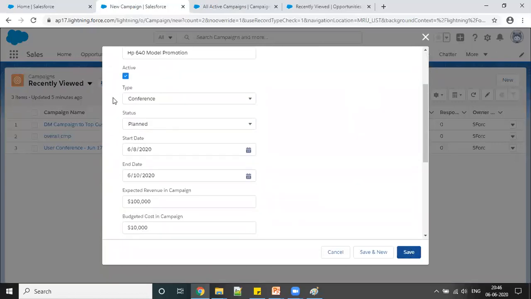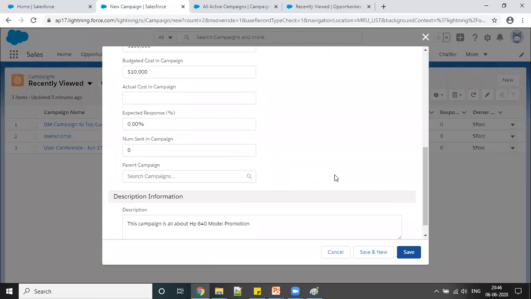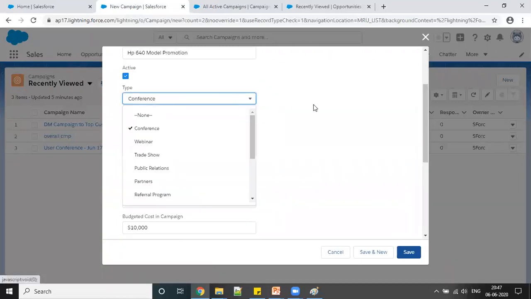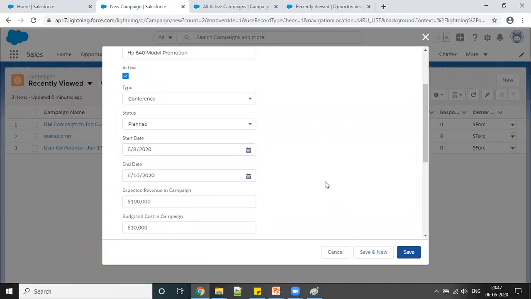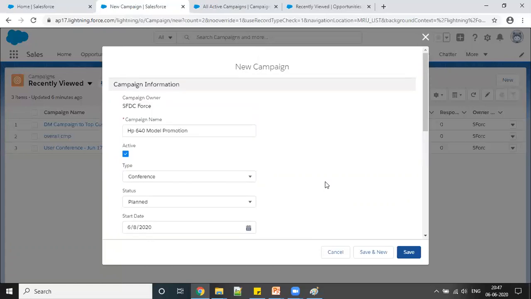Again, I'm saying this is all standard fields. We can add new fields, we can remove some values, and we can do all that later, and that is applicable to all objects, whether it is contact, opportunity, accounts, or whatever objects. We can customize which field I need to see, or even customize it in such a way that if I'm the CEO of that company, I can see all the fields, but I want my employee to see a few fields only. That kind of thing we can do, and we will be doing that at a later stage. So I'm just creating this campaign right now.